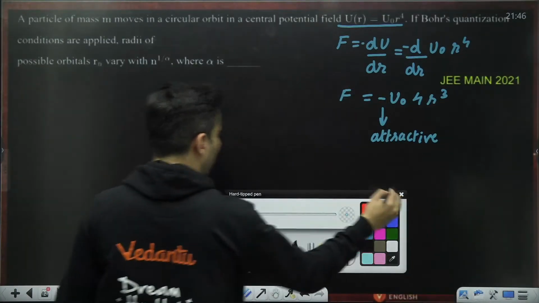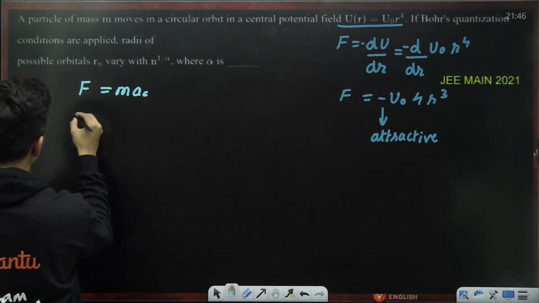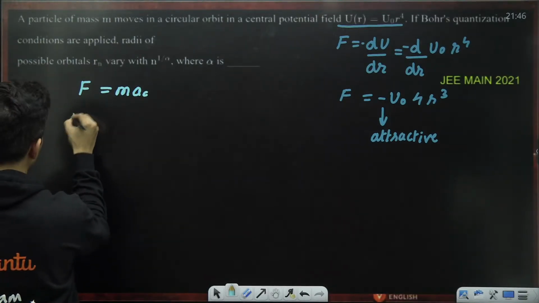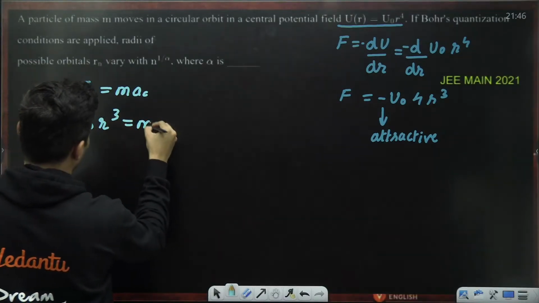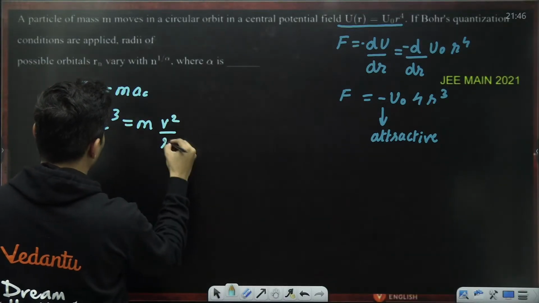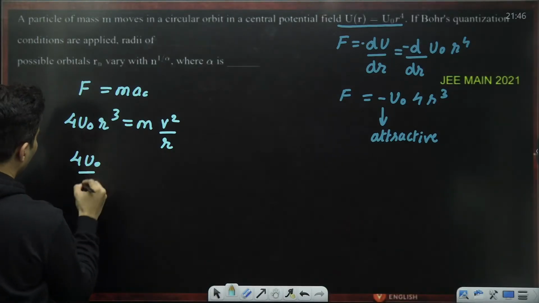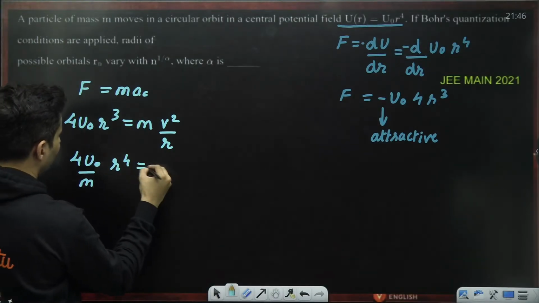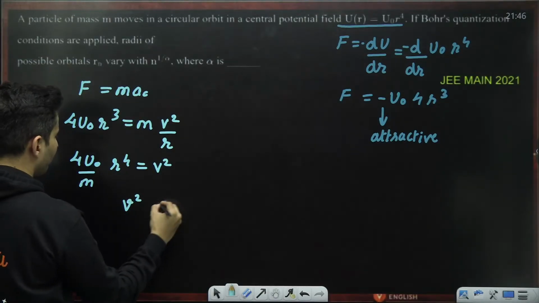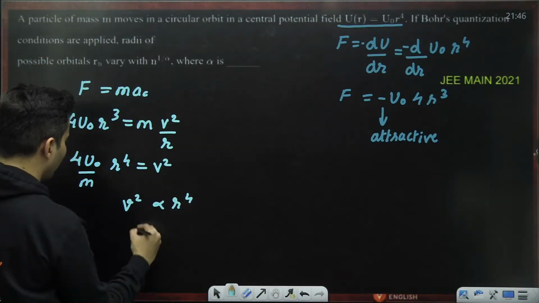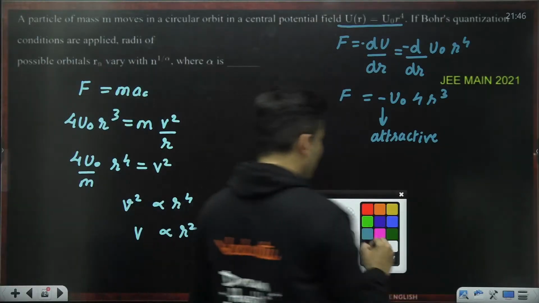Now, we all know that this electrostatic force is mass into centripetal acceleration. So the force, 4 times u naught r raised to 3, is m into v square by r. Take r over here and m over here. This will become r raised to 4 is v square. Therefore v square is proportional to r raised to 4, or v is proportional to r squared. But don't stop there.